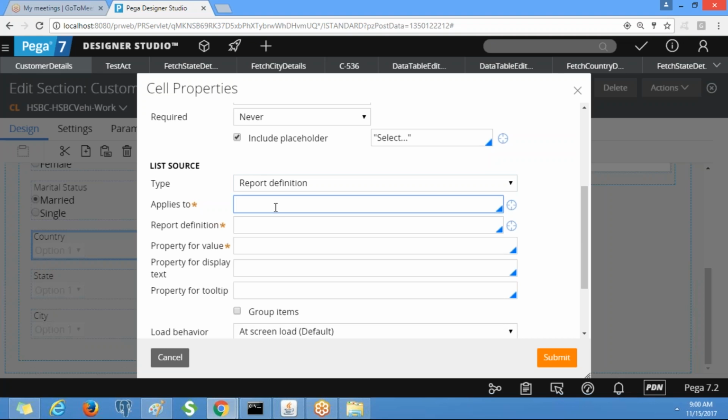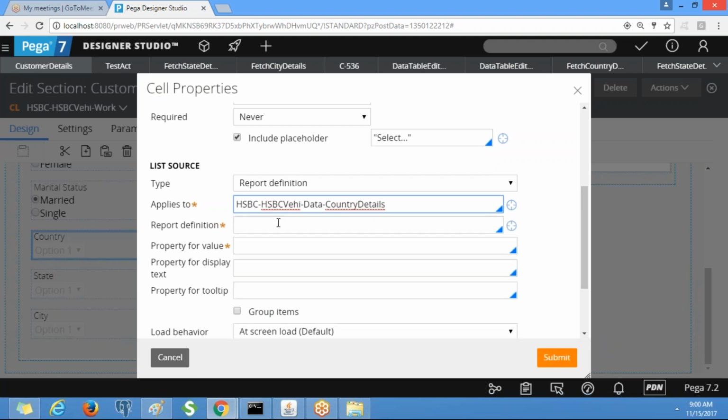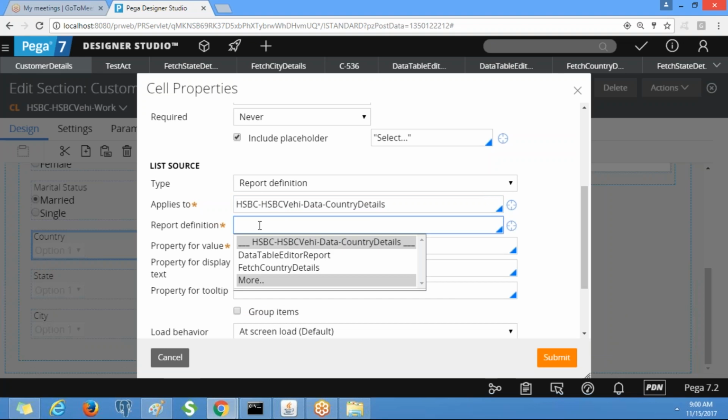From where are we fetching the data? From which data class? Country details, right? Okay, see, country details. So we need to select the report definition rule. We have two report definition rules, one generated by PRPC and one created by us. Which one do we need to select? Ours.